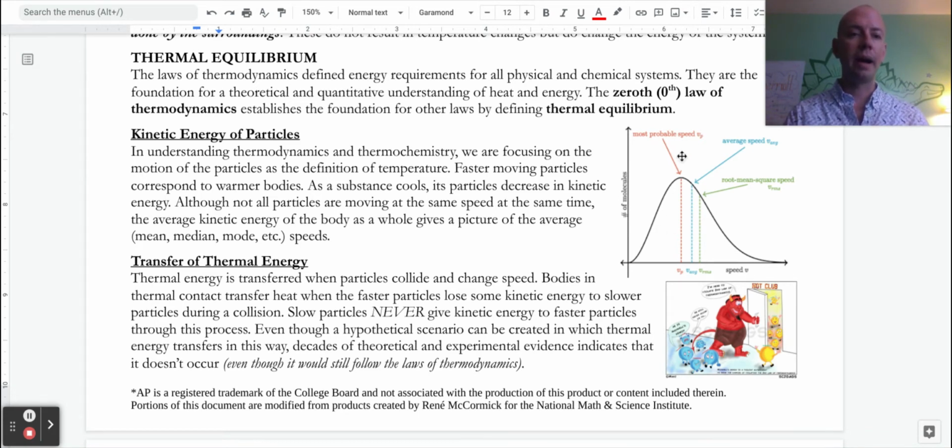And when we're thinking about that, there's all sorts of statistical things we could look at. We've got average speed, root mean square speed, and most probable speed. But really, we just need to understand that we're talking about the speed of the particles being tied to the speed or the temperature. And as something heats up, it is heating up because energy is being transferred to it.